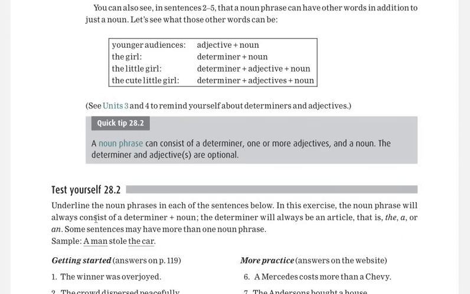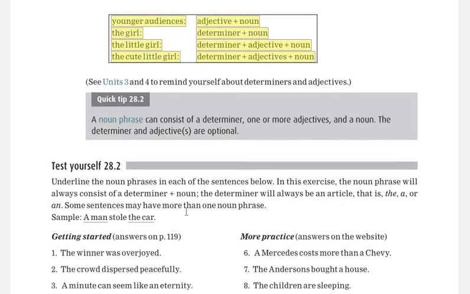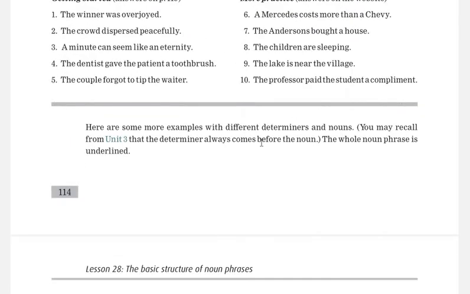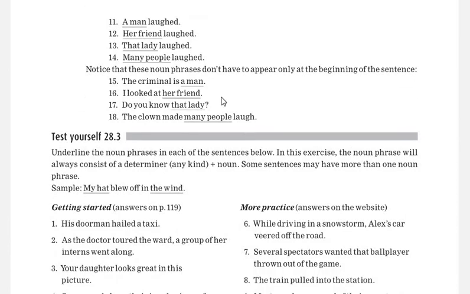In this exercise the noun phrase will always consist of a determiner and noun. If something is not clear, you can consult this table. First of all, he is talking about these determiners and nouns. You can underline this, and all the same things are here.